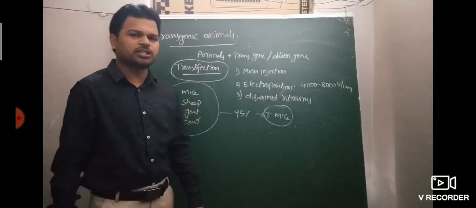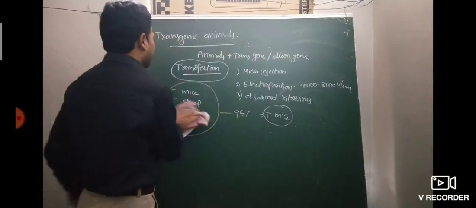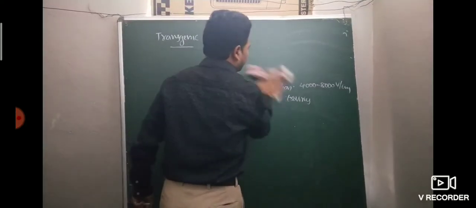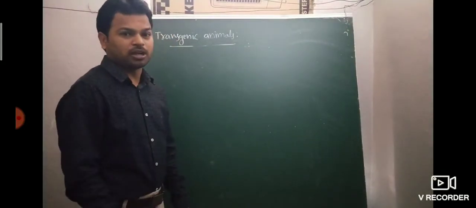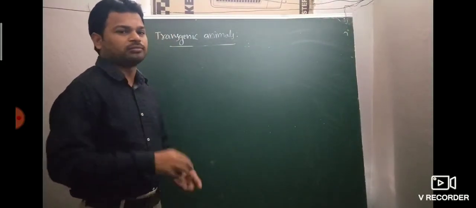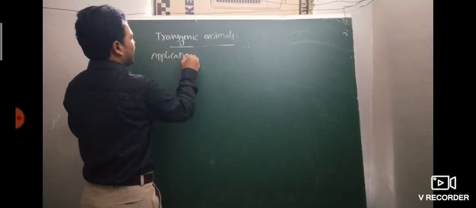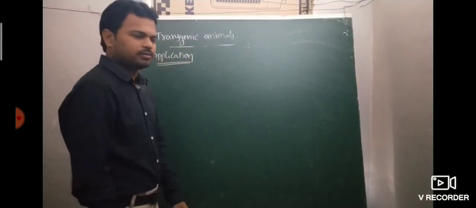Then what are the applications of transgenic animals, sir? That I am giving now. Transgenic animals applications. Even a theory question may ask: define transgenic animal and mention the transgenic animal applications, for 3 marks. Mention means you need to mention. Or, if they ask, explain or describe briefly the applications of transgenic animals.